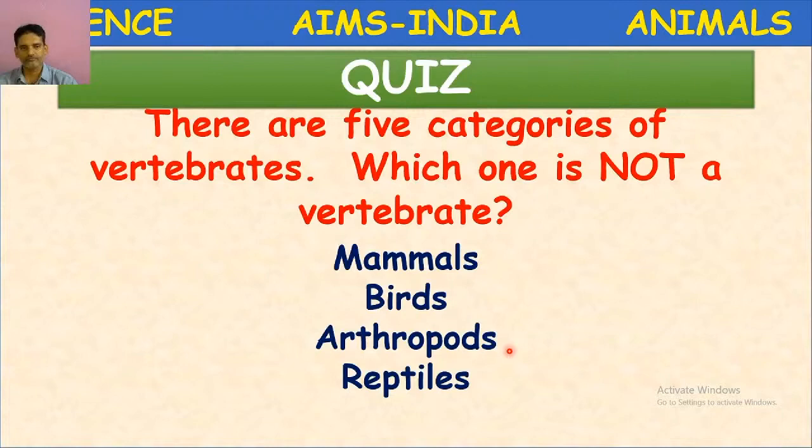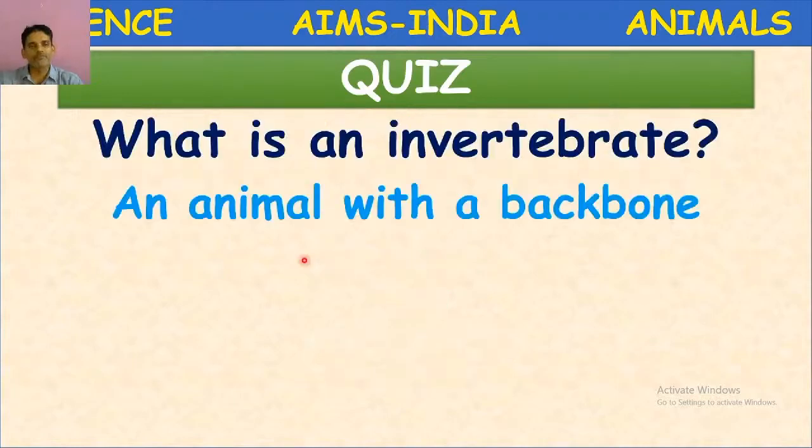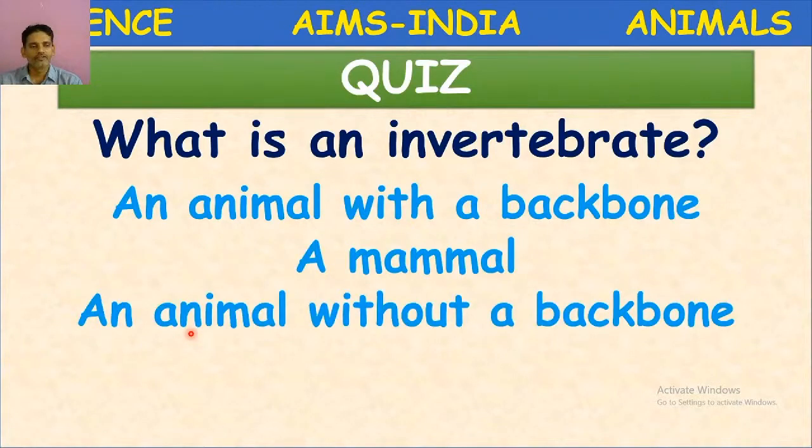Next. What is an invertebrate? An animal with a backbone, a mammal, an animal without a backbone, birds. Come on, tell me children.